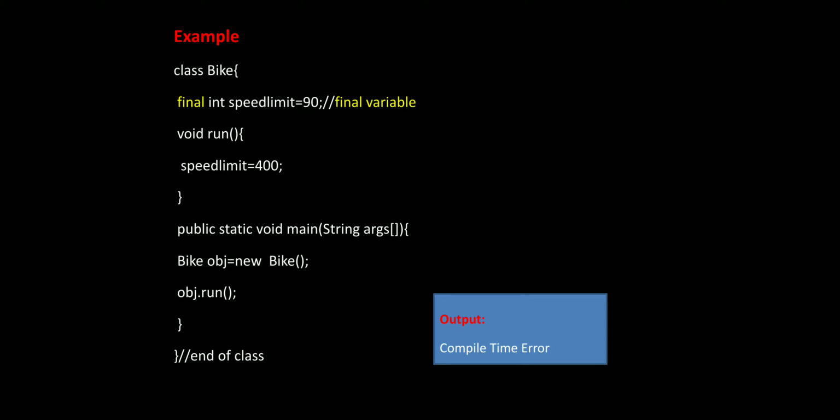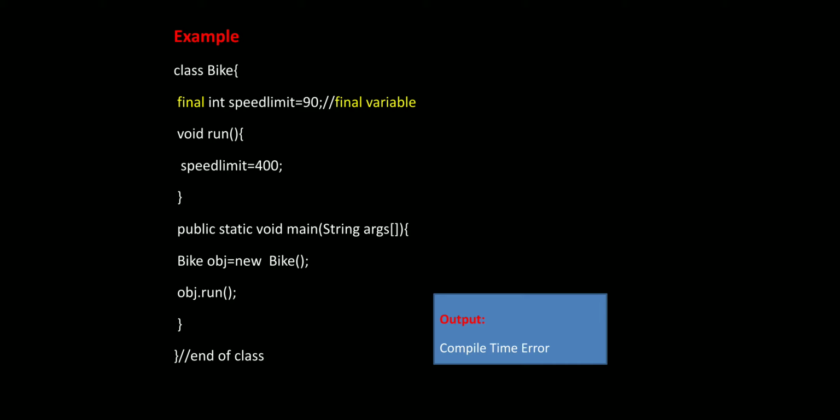If the variable is initialized with the final keyword, this is going to restrict the user. Restricts means it cannot be altered in any way. If the value is 90, it means 90 only. If the value is 400, it means 400 only.